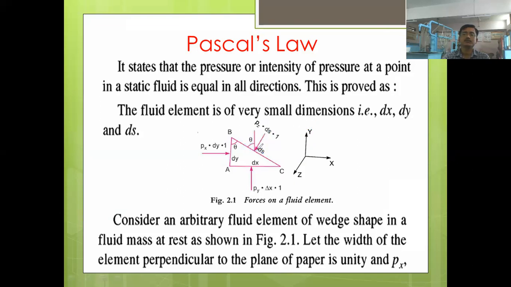So this angle is theta. So what will be its projection on this side? It will be pz ds into cos of angle theta, and as the direction is opposite here, we take minus. So this horizontal component is minus pz ds into cos of theta. Remember this for the next slide when we go.